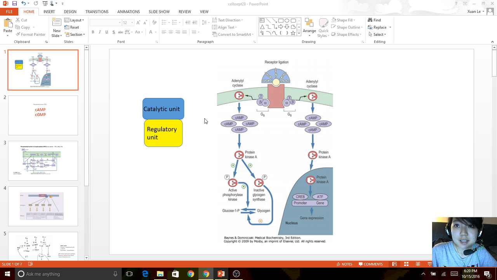The catalytic site is going to become free, and that goes on to catalyze or phosphorylate other things inside this cycle.